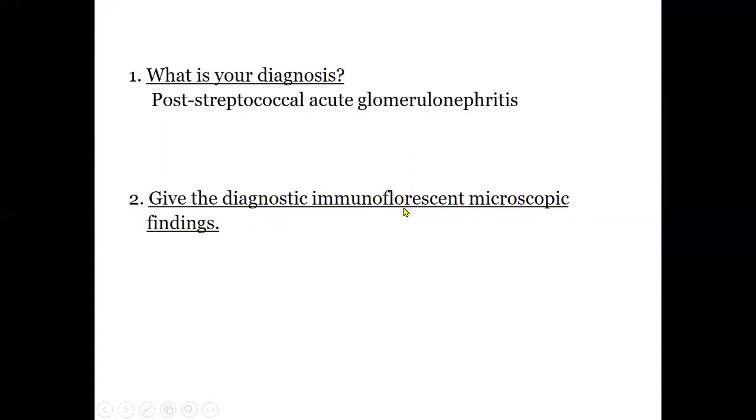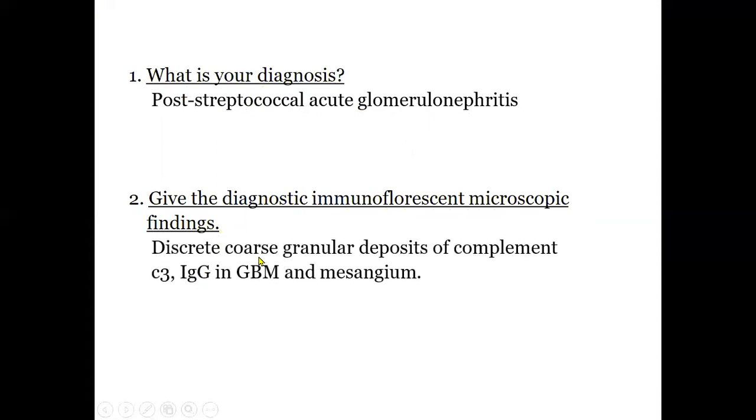Give the diagnostic immunofluorescence microscopic findings. You must have studied after the renal lectures the discrete coarse granular deposits of complement C3 and IgG in the glomerular basement membrane and mesangium.